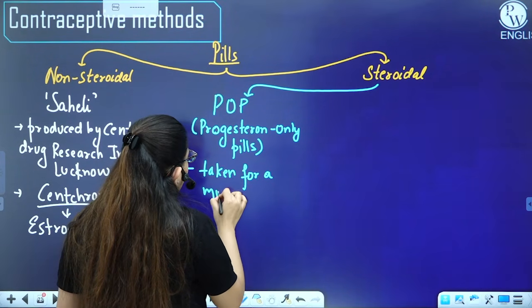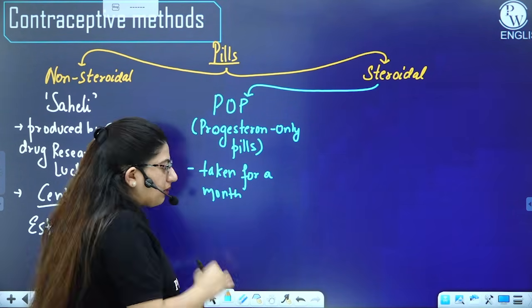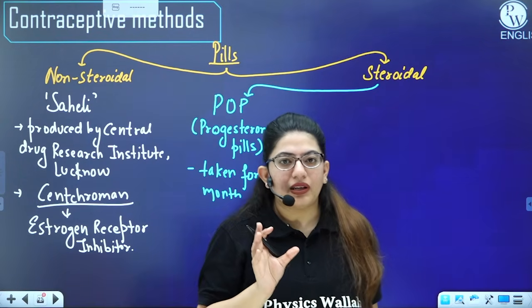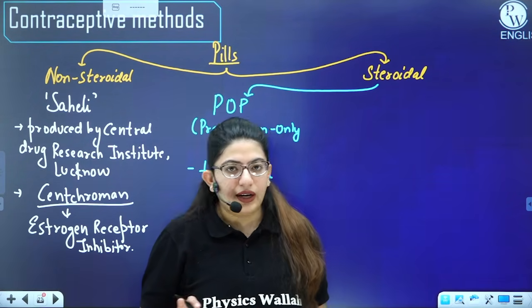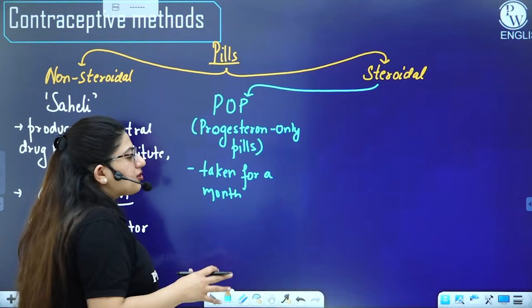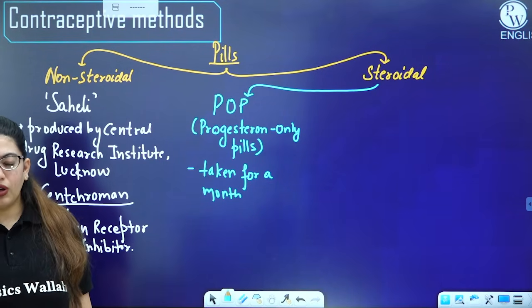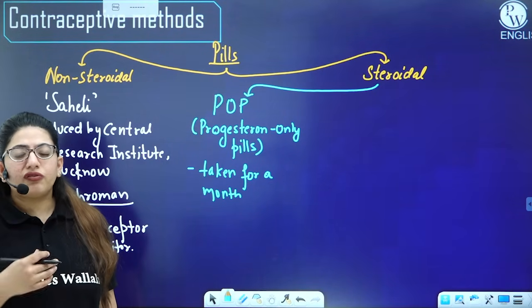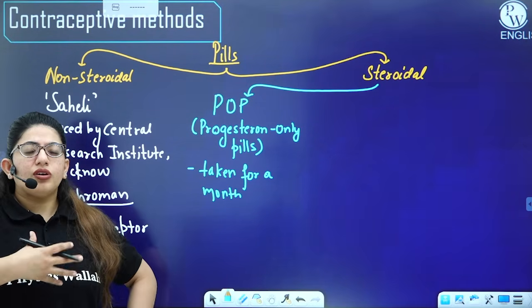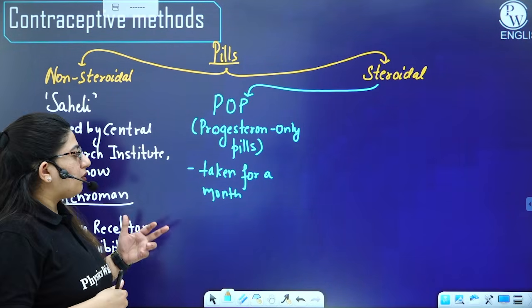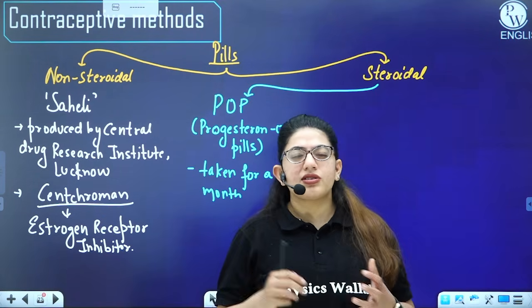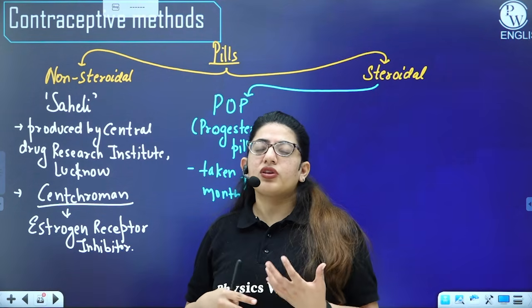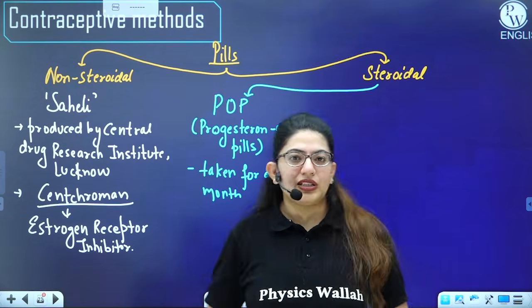If you are taking the hormone for the entire month, the pituitary will always be inhibited, and there will be no ovulation, and there will be no menstruation at all. This is given to all those females who do not want menstruation, or who have very painful menstruation, dysmenorrhea, where a female gets a lot of pain. There is a normal pain and there is a lot of pain. In that case, a female can be given these pills.